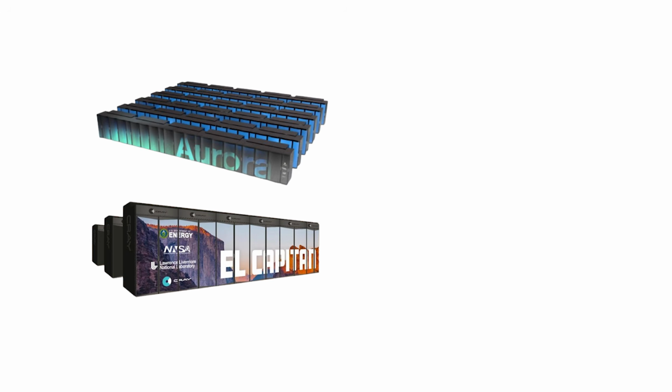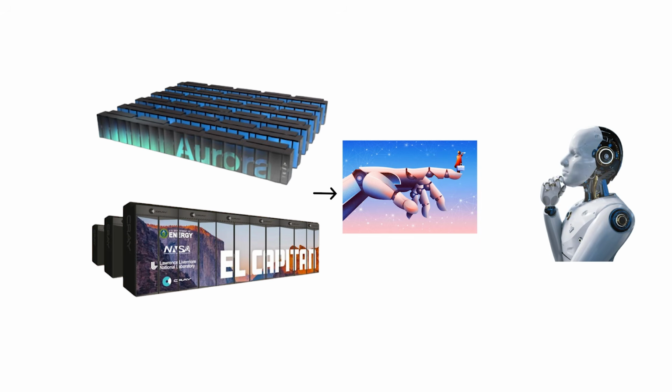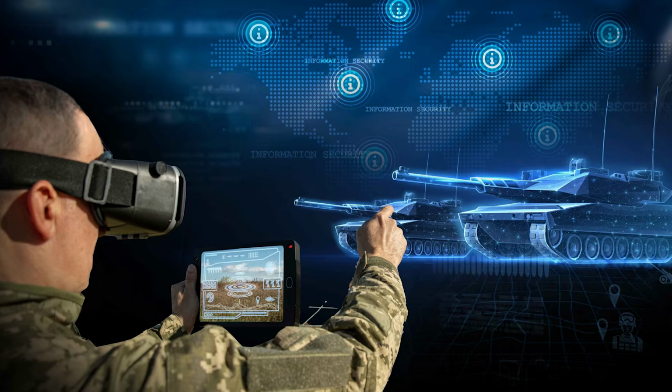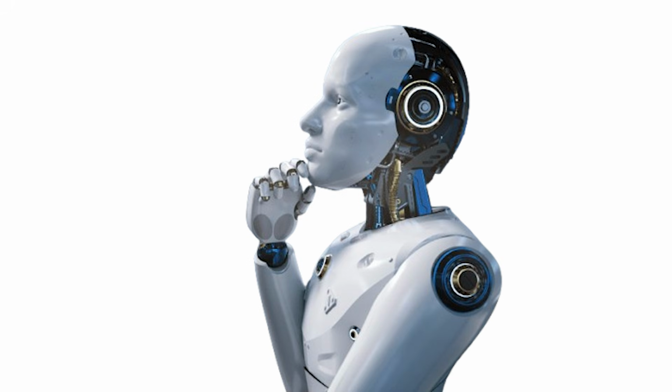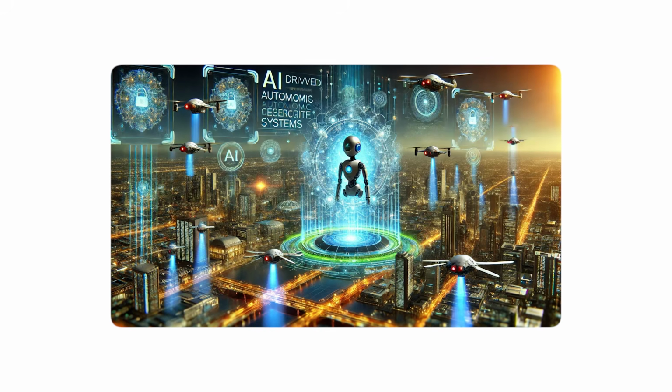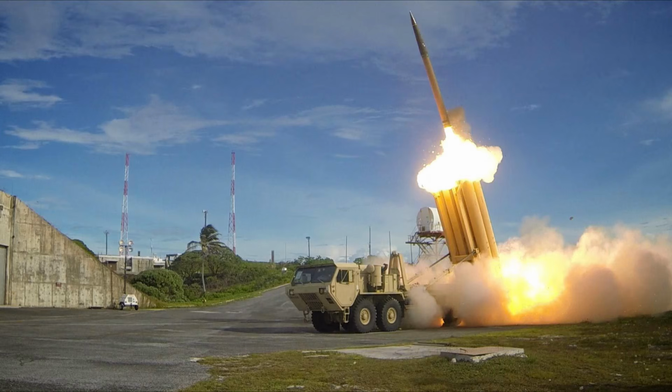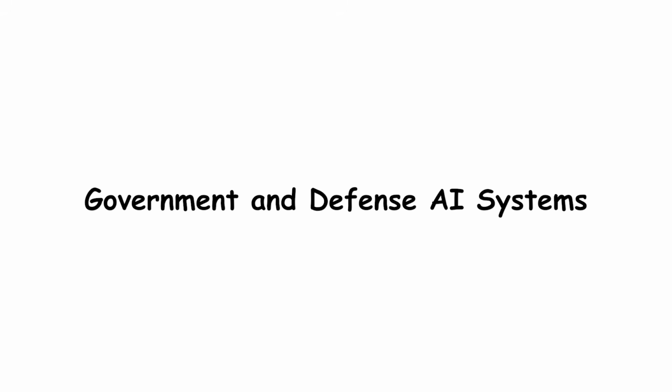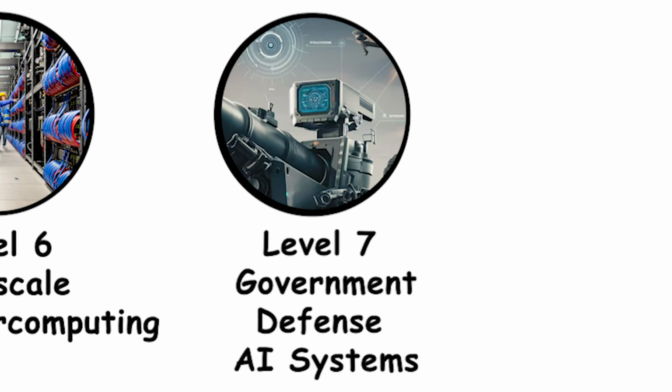And while these systems push science to its peak, one more layer exists, a layer that blends secrecy, power, and ambition into a single global shadow network. When AI stops serving humanity and starts protecting it, or possibly governing it, you've reached Level 7, Government and Defense AI Systems.